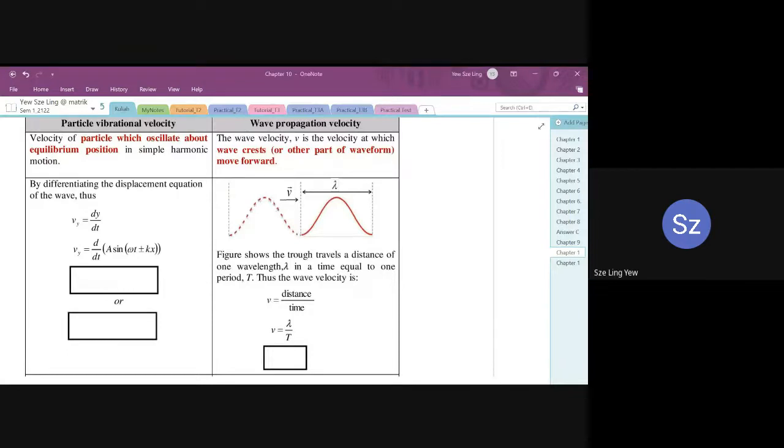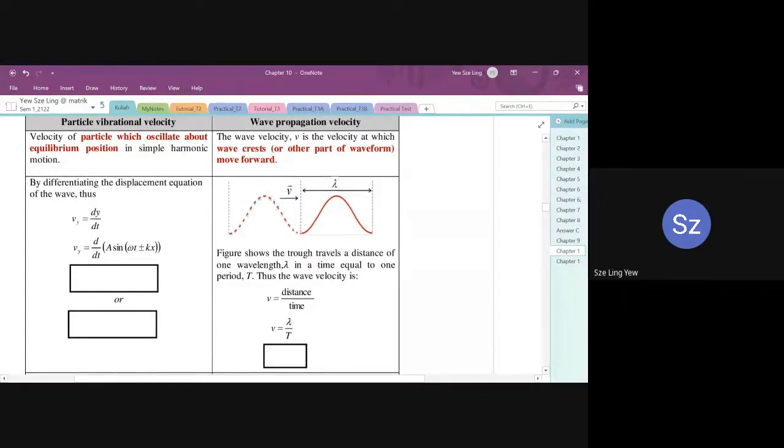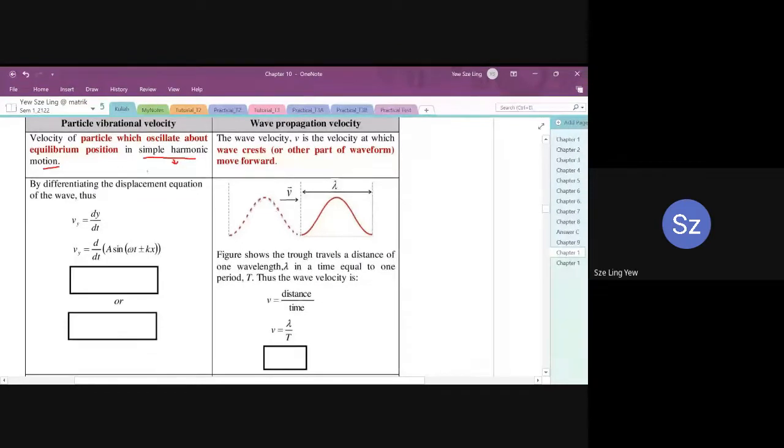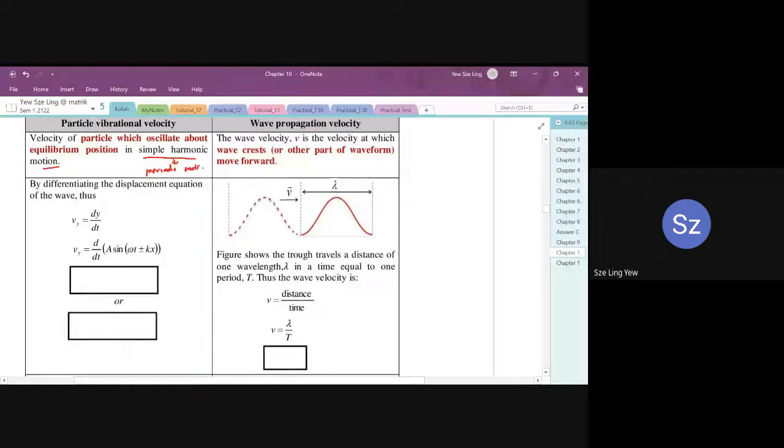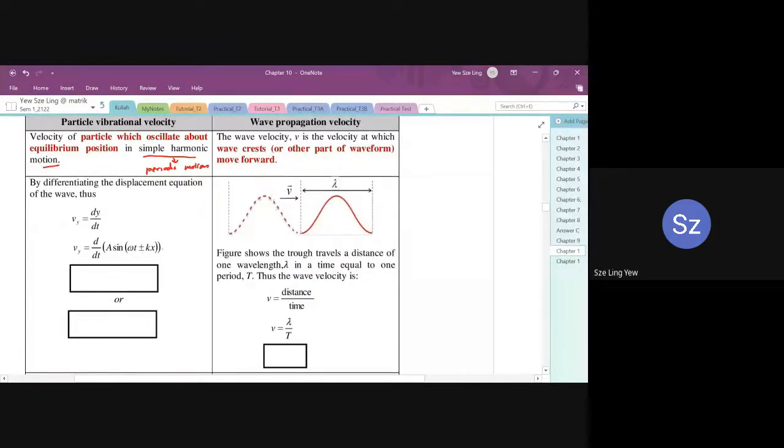The velocity of particles which oscillate about the equilibrium position is in simple harmonic motion. It is a form of simple harmonic motion because it is a form of periodic motion. It keeps moving back and forth around its equilibrium position, its original position.